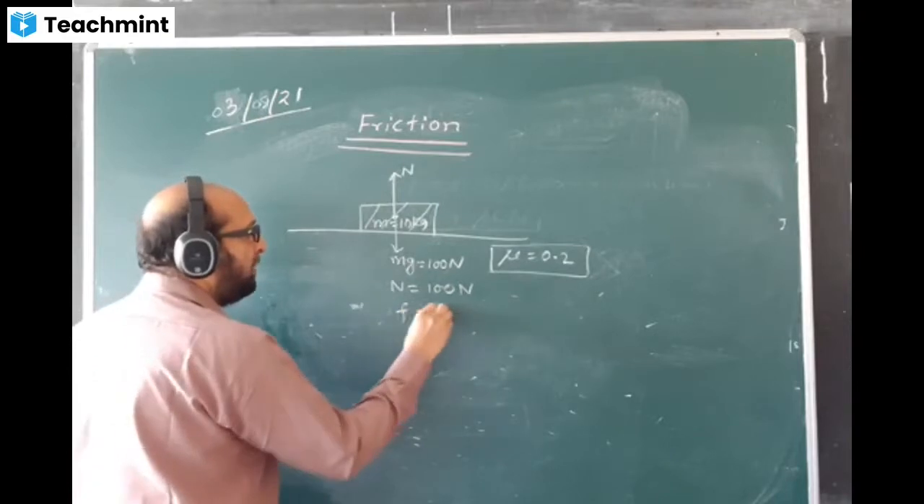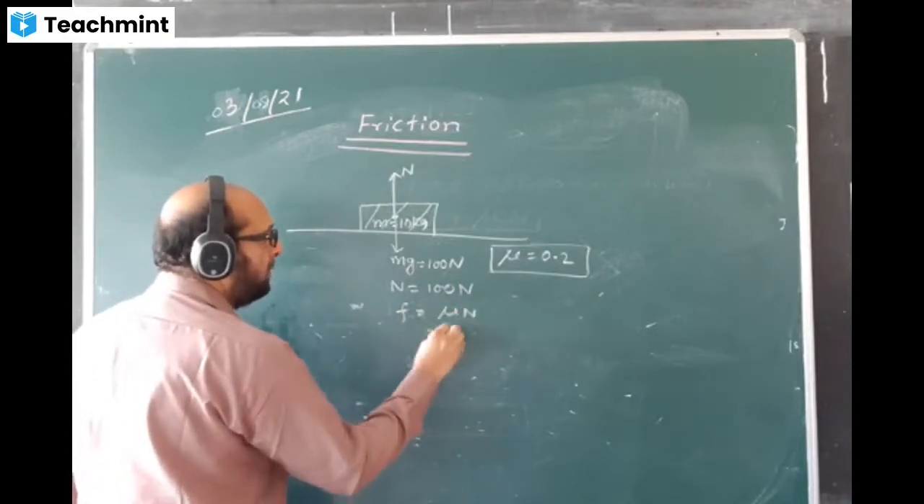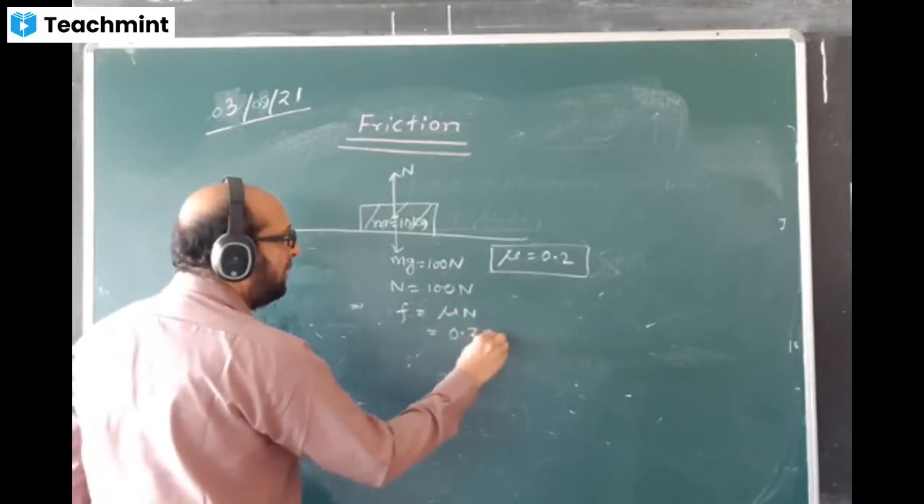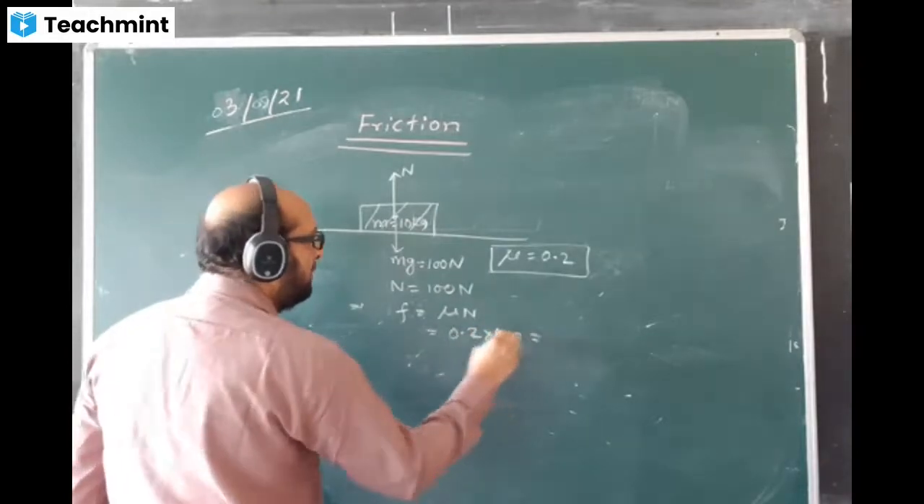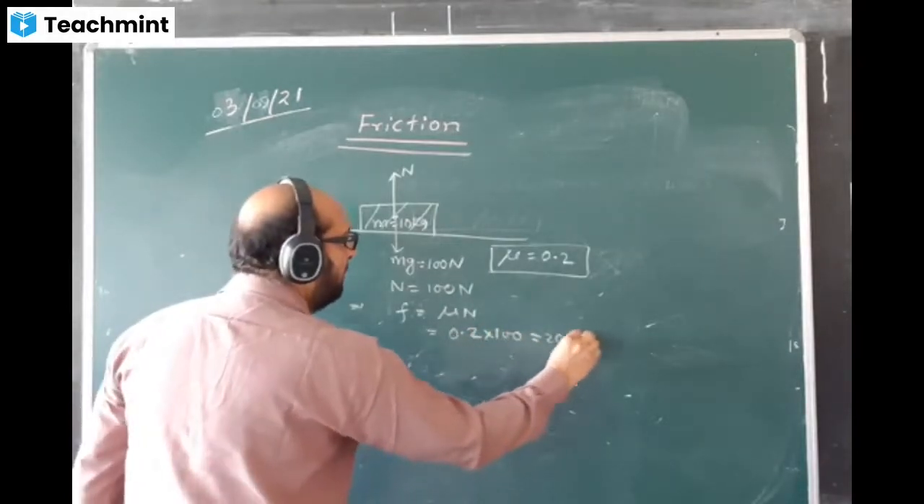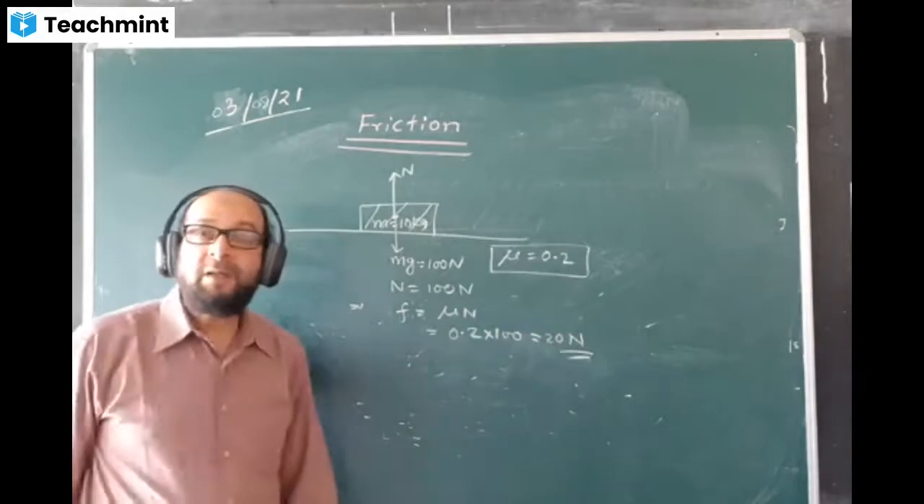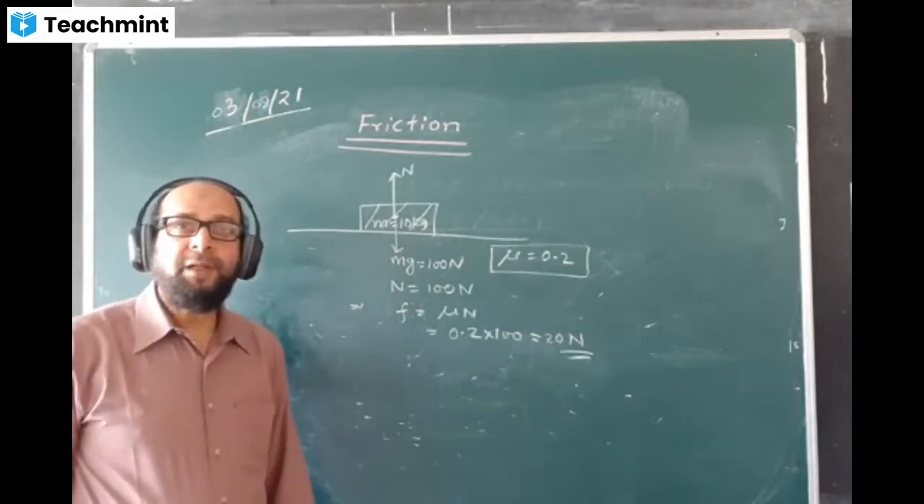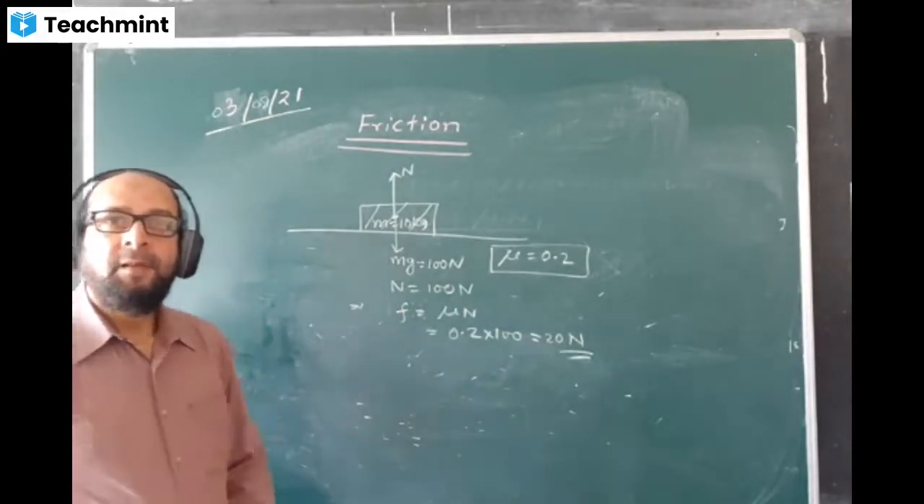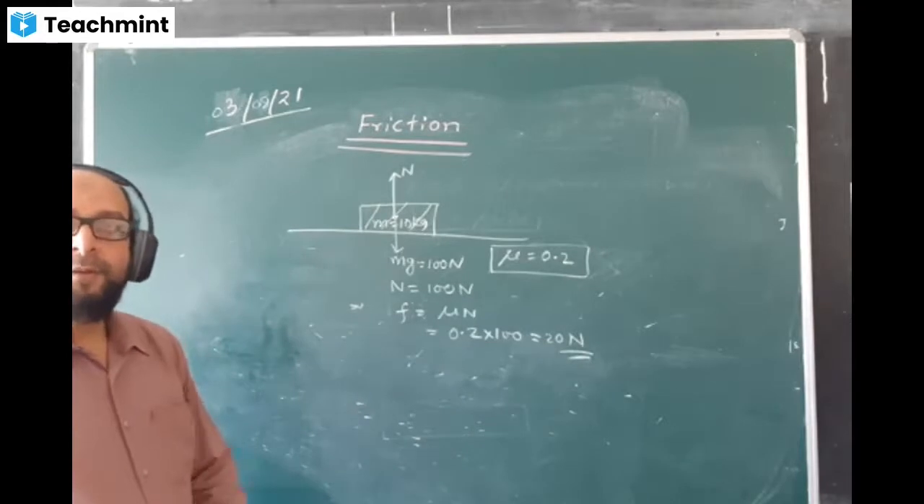Therefore, friction formula is mu into N. 0.2 into normal reaction, which is 100. The decimal point will go, the answer will come 20 Newton. Friction value will come how much here? 20. The value of friction will come 20 Newton.